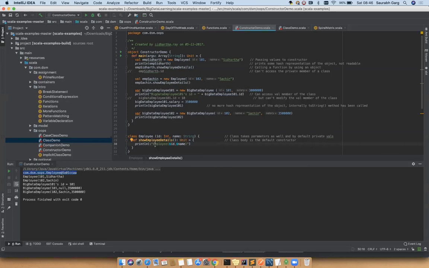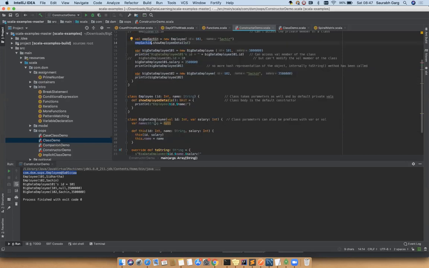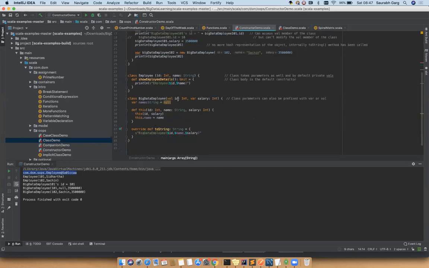Okay, so that is there. Then the next thing is, we have created another employee object, employee Sachin, 102 Sachin, and you have called employee Sachin.show details. Then we have created another class called big data employee, which has two parameters, ID and salary.